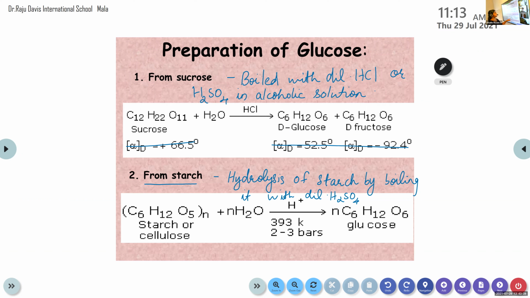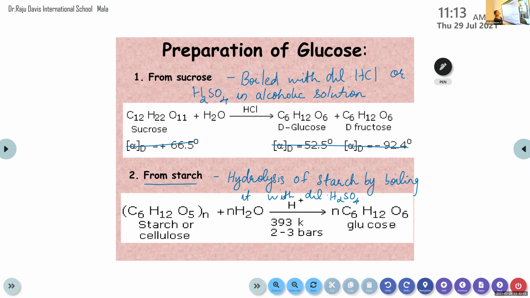And here the pressure and temperature should be maintained. 393 Kelvin temperature and 2 to 3 bar pressure are needed for this chemical reaction to take place. So these two are the laboratory methods for the preparation of glucose. First one from sucrose and second one from starch or cellulose.